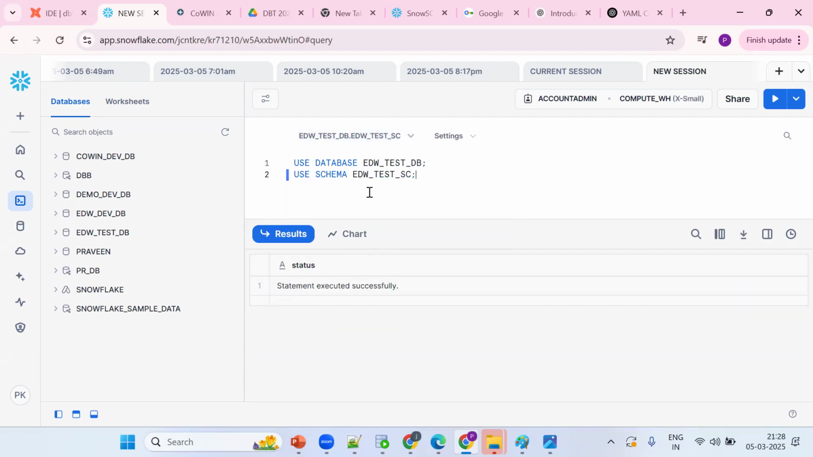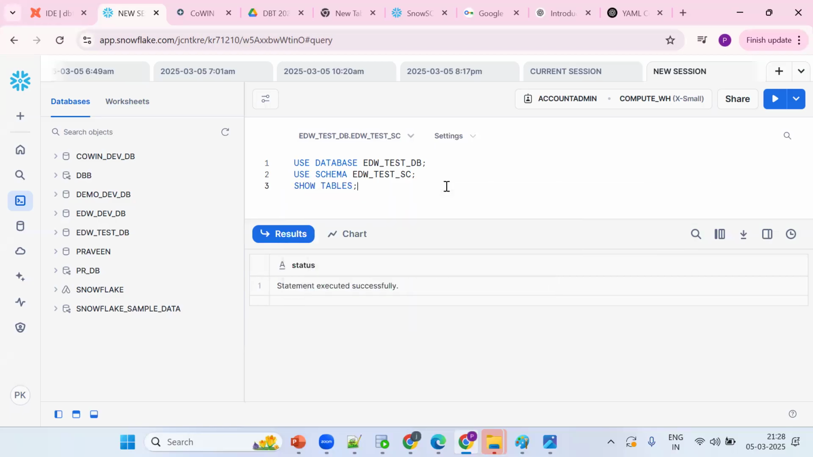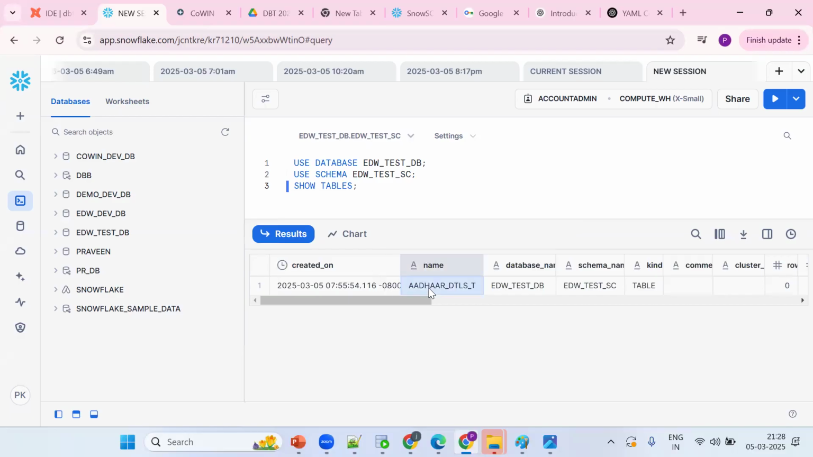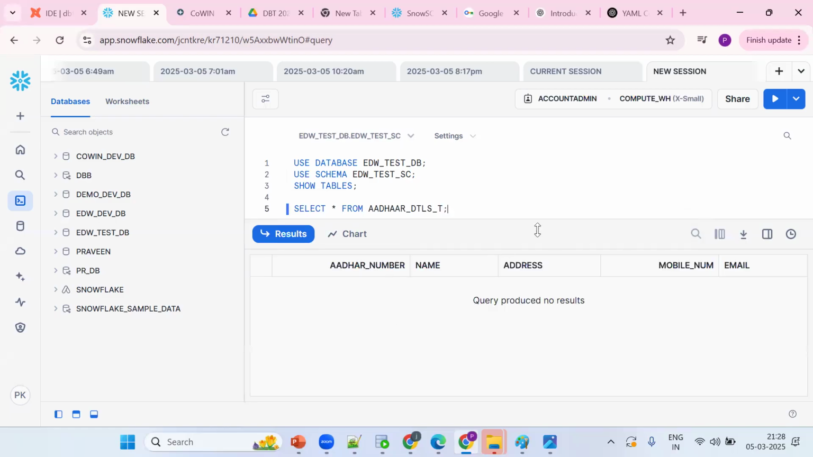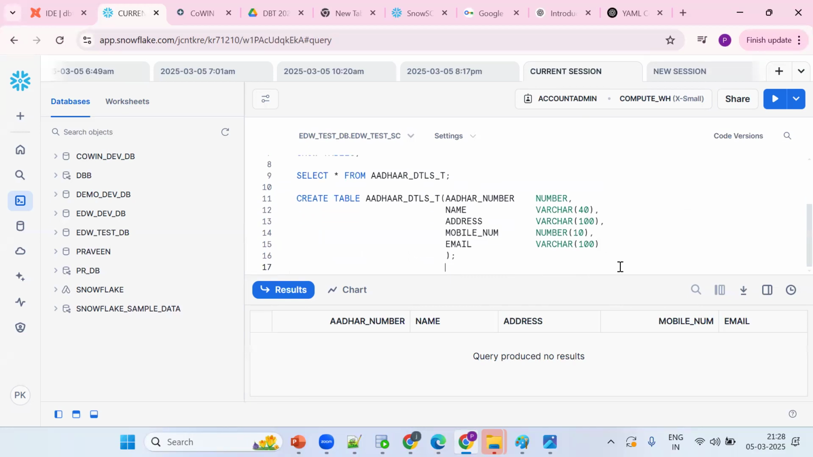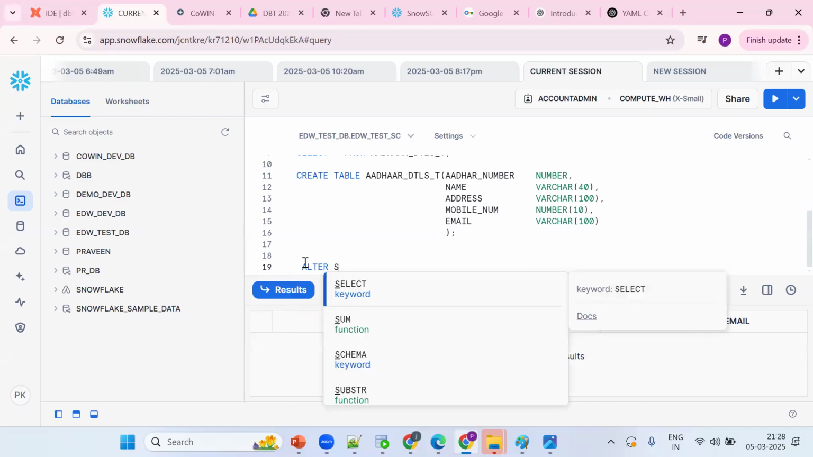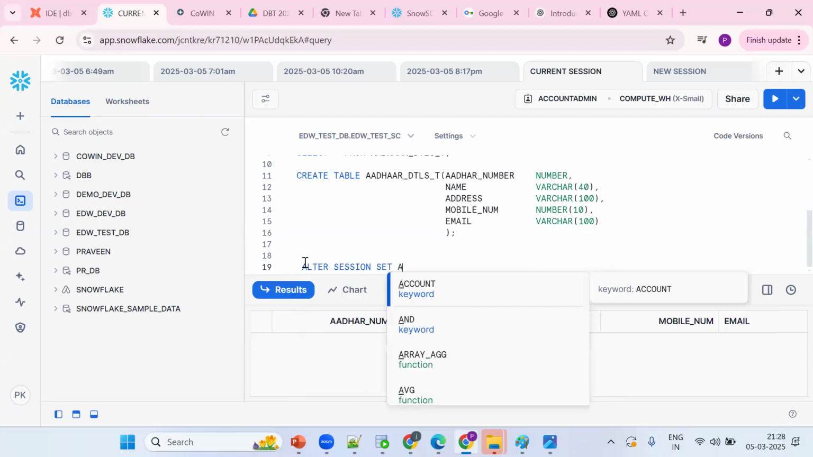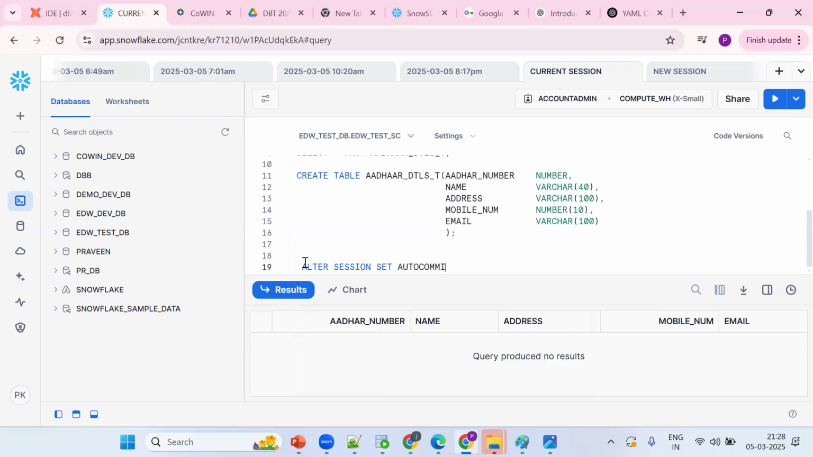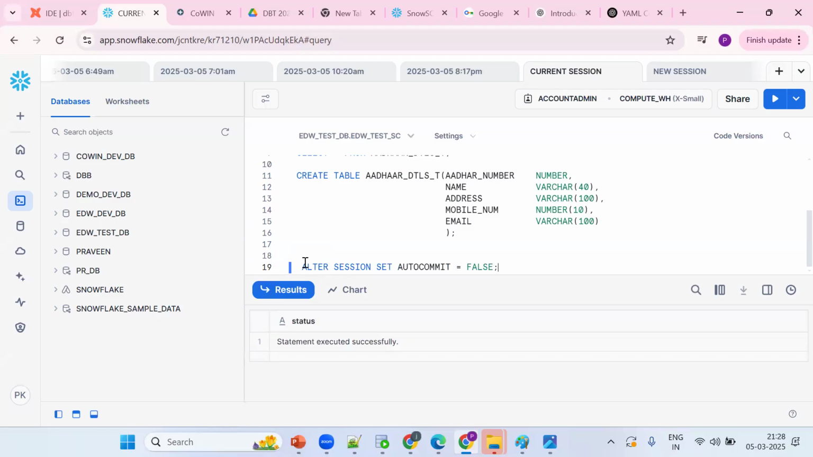In this database, in this schema, how to see the list of tables? Show tables, show tables. So both are having the same data. See, listen, this is important. Same column, same column. Before that, I am trying to execute one statement. I will explain later. Alter session set autocommit equals false. I'll explain it at a later point of time. So this is the statement.